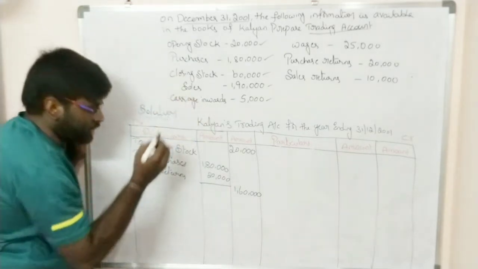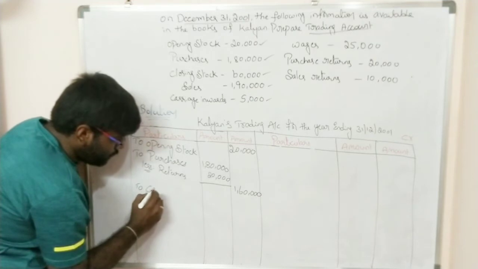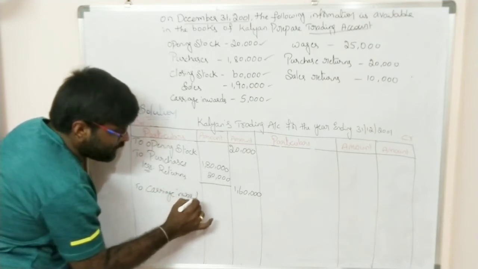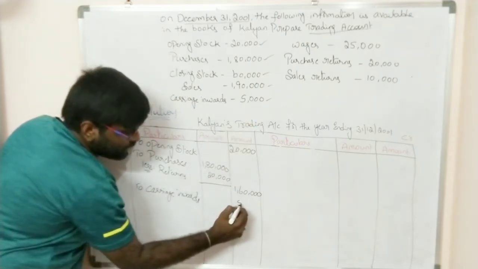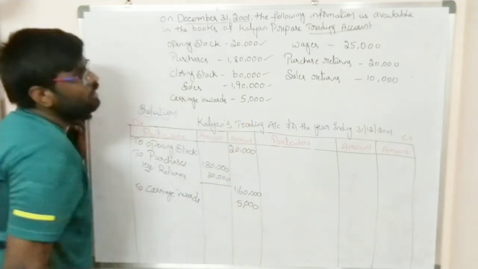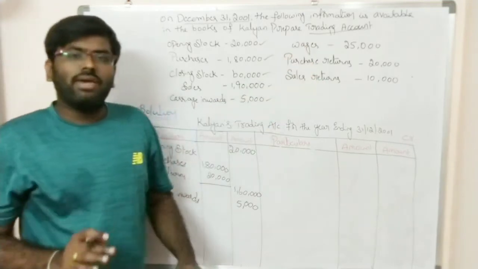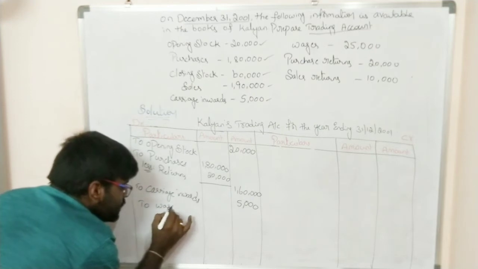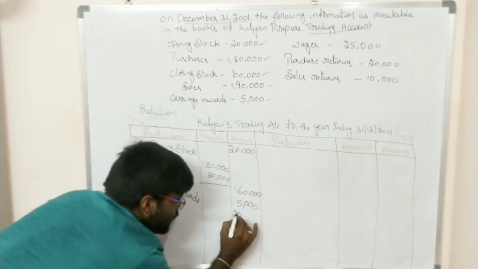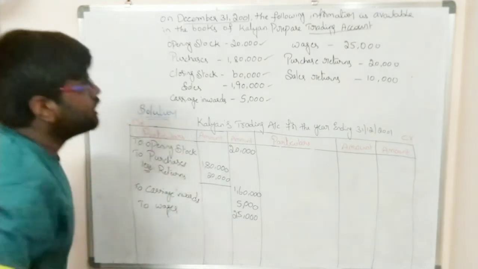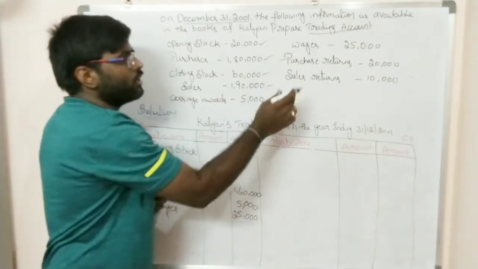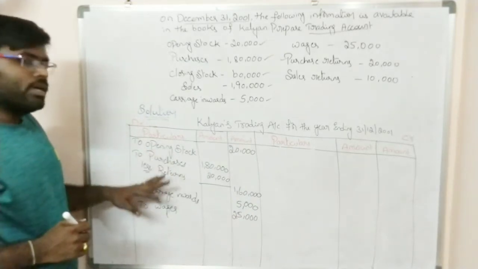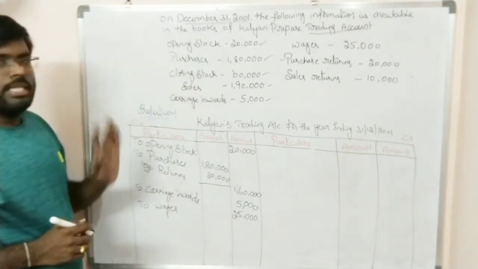That is an expense. So, to carriage inwards, the amount is 5,000 rupees. Next you are having wages. Wages is also an expense. So to wages, the amount is 25,000. Next you are having purchase returns, which is already recorded. Sales returns will be recorded under the credit side. So now we have recorded all the expenses which are given in the problem.